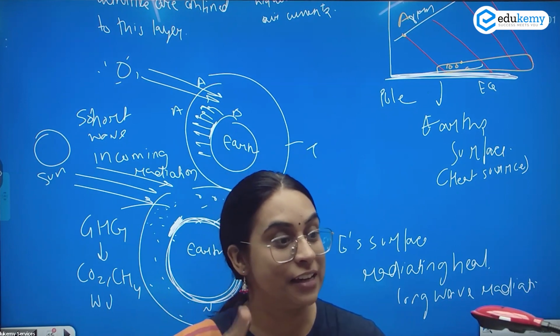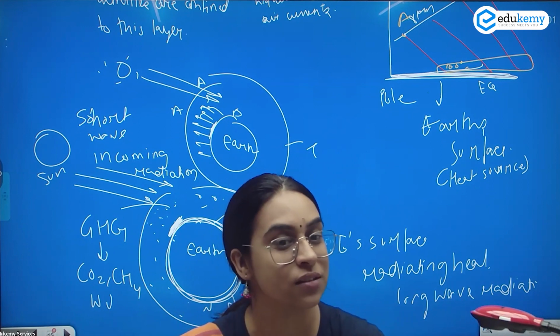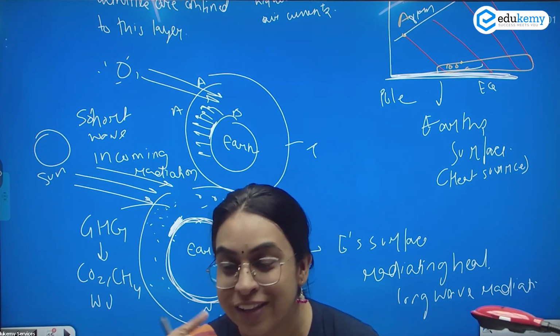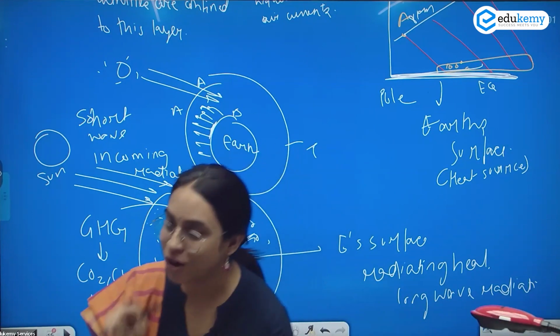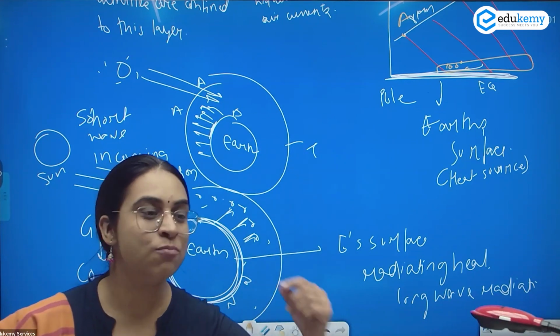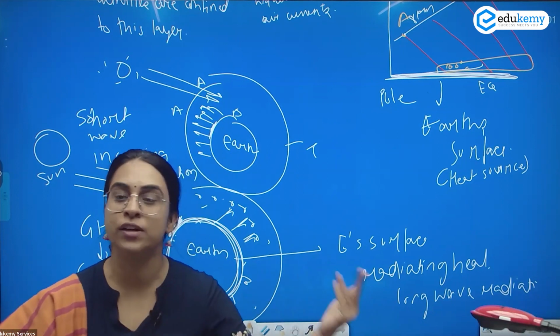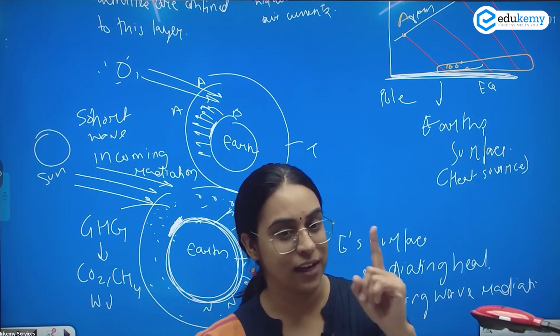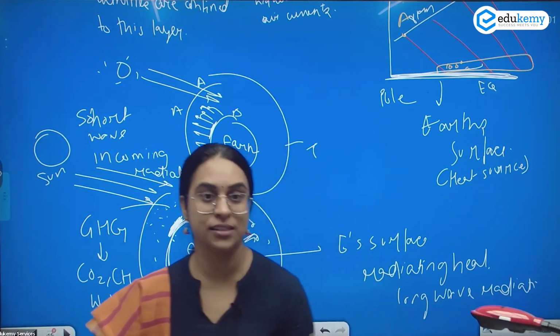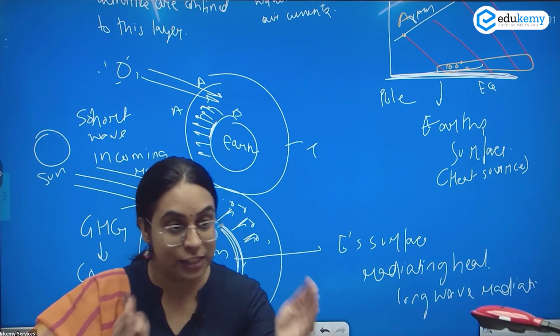That means 99.9% of the atmosphere is not involved in this heating. Nitrogen is not a greenhouse gas. Oxygen is not a greenhouse gas. So 99% of the Earth's atmosphere is not involved in this heating. It is 1% of the greenhouse gases that is responsible for the